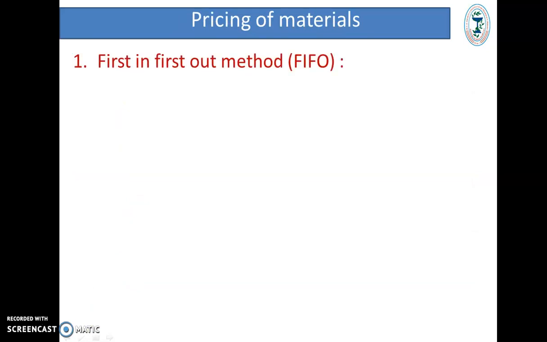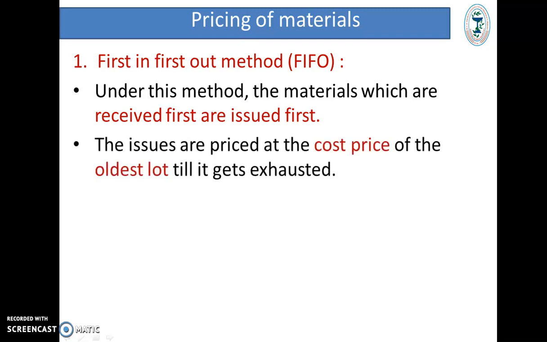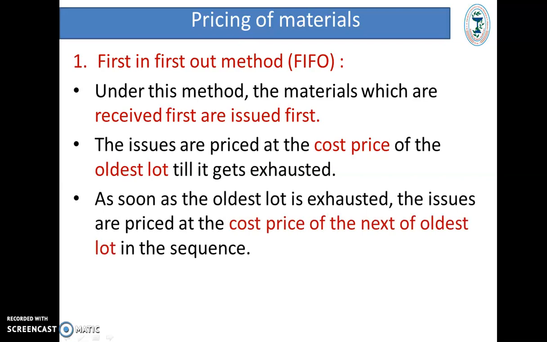First method, that is first in first out method or FIFO method, which is the most widely used method. Under this method, materials which are received first are issued first. The issues are priced at the cost price of the oldest lot till it gets exhausted. As soon as the oldest lot is exhausted, the issues are priced at the cost price of the next oldest lot in the sequence.